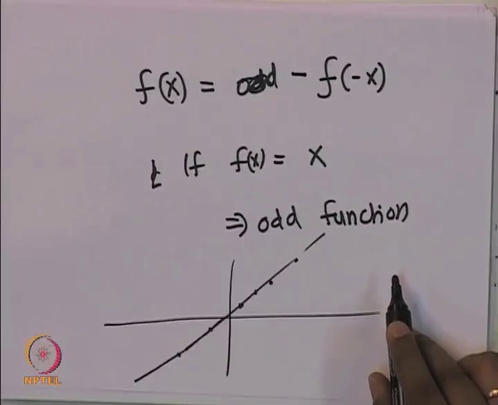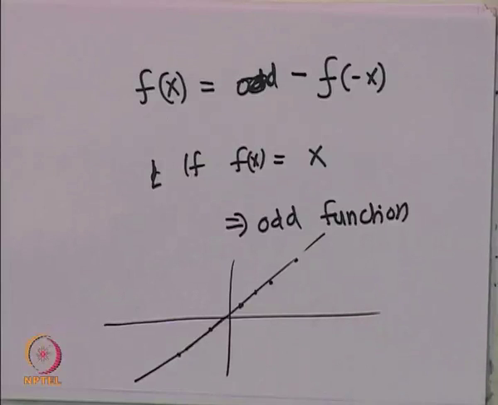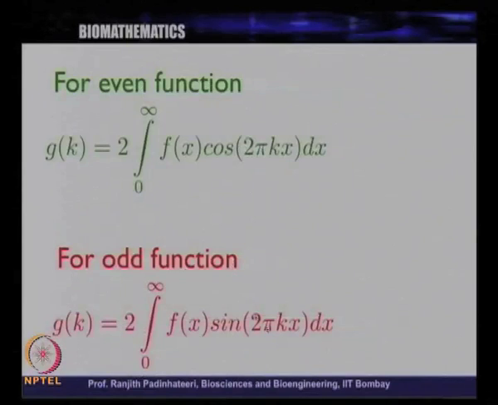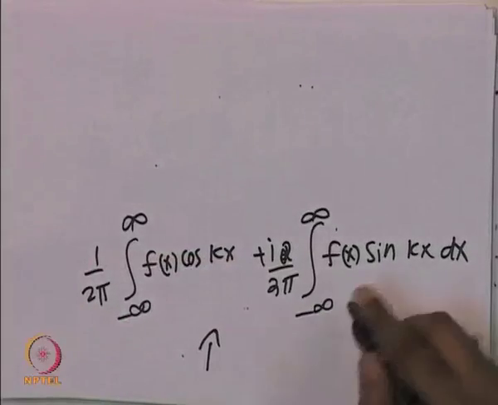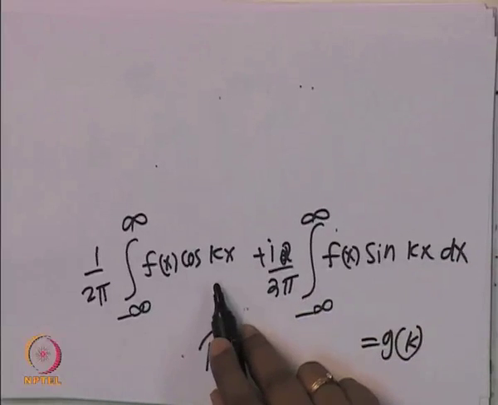and in such cases, when it is an odd function, only the sine part remains, and the cos part goes to 0. So, for an odd function, g of k can be written as the integral from 0 to infinity of f of x sin 2 pi k x. This is a simple property of the sine function. We just saw that we can write this as f of x sin k x and f of x cos k x.